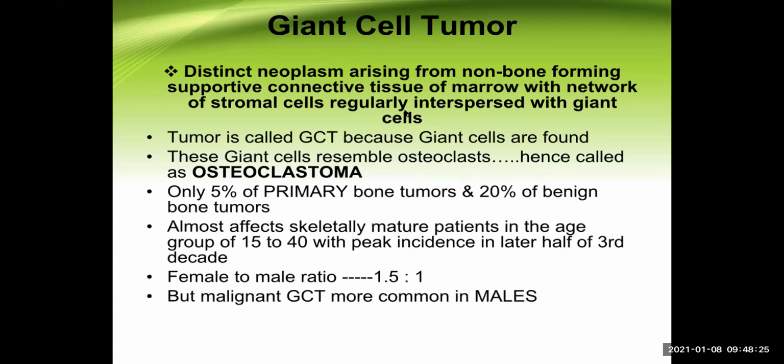If we take the histopathology from this giant cell tumor, we can see giant cells present in them. Giant cells means big looking, larger cells. That's why the name is giant cell tumor. These giant cells almost resemble osteoclasts. And what is osteoclast?